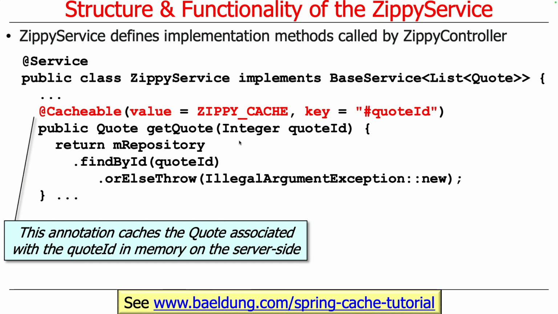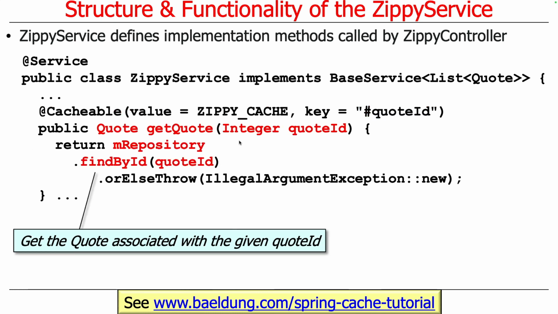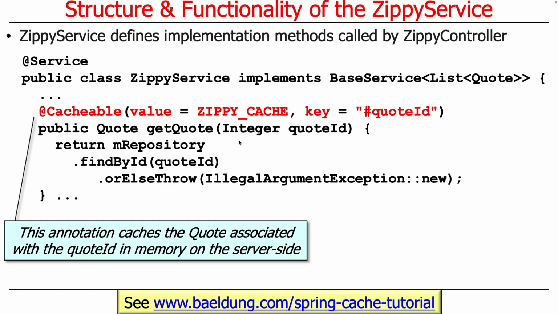So we're caching it on the quote ID. The first time someone comes in and asks for quote ID 17, it'll go and make this call. And then the second and subsequent times, it'll go ahead and return what was cached.